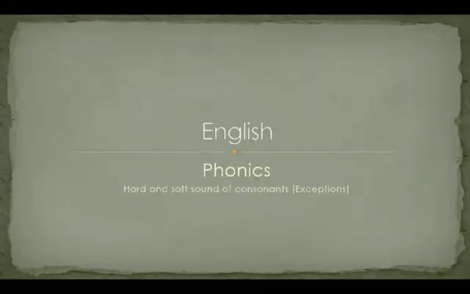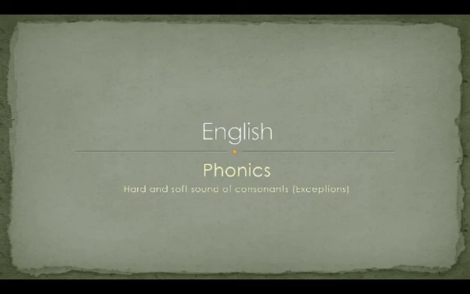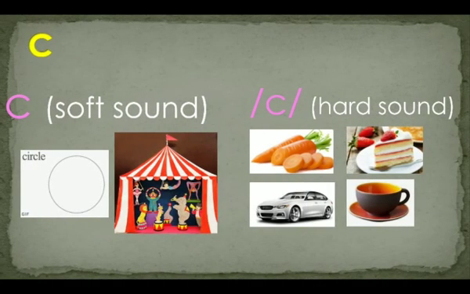Hello everyone, today we are going to learn about the exception, the hard and the soft sound of consonants. There are almost 4 consonants that are having different sounds. The first one is C, and the letter is C and the sound is K. C has a hard sound and a soft sound.